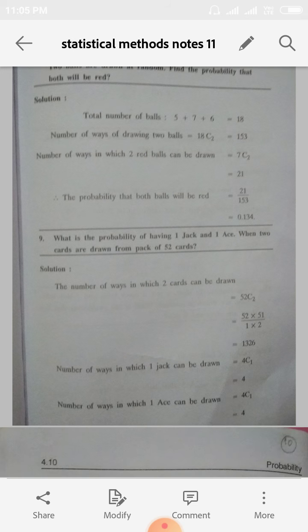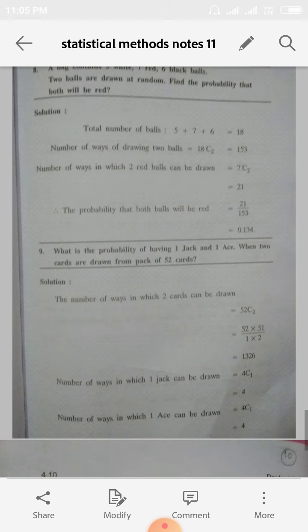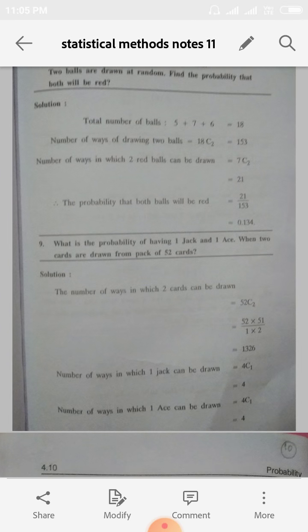And what are our favorable cases? The number of ways in which the 2 balls will be red. First, how many red balls are in this problem? 7 red balls. So out of 7 you have to take 2 balls. So our favorable cases is 7C2. 7C2 is nothing but 7 into 6 divided by 2 into 1. We get the answer 21. Therefore probability is equal to 21 by 153, that is 0.134.